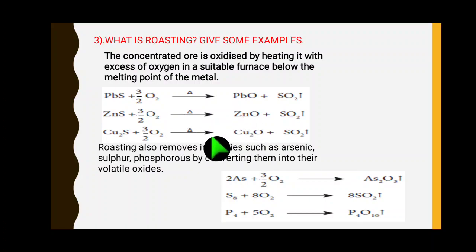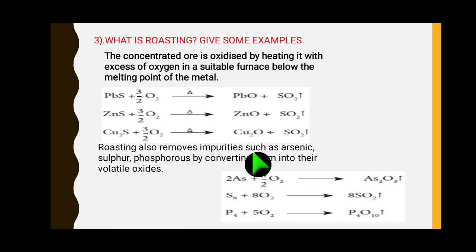So, these 3 equations are balanced. You will see lead left side 1, right side also 1. Oxygen on the right side is 3, 1 plus 2, 3. So that's why we have given 3 by 2. 2 to cancel 3. Sulfide, left side 1, right side 1, right? So these three equations are balanced in the same manner.